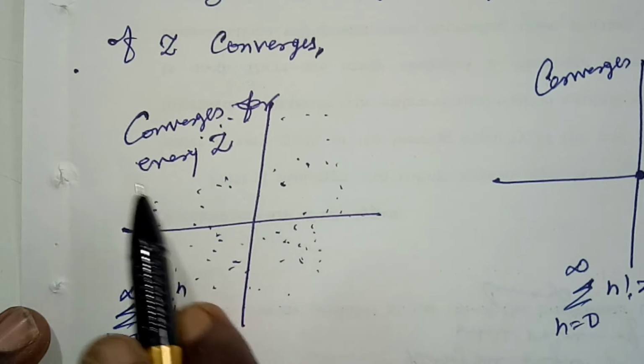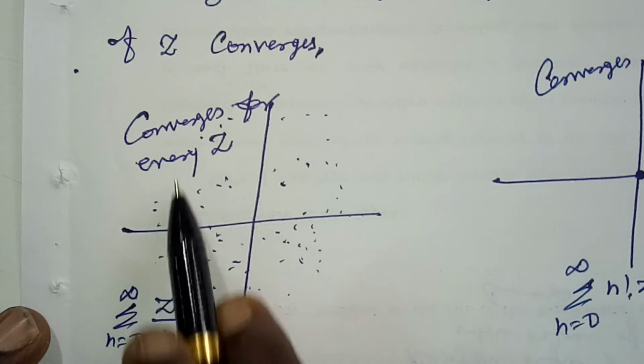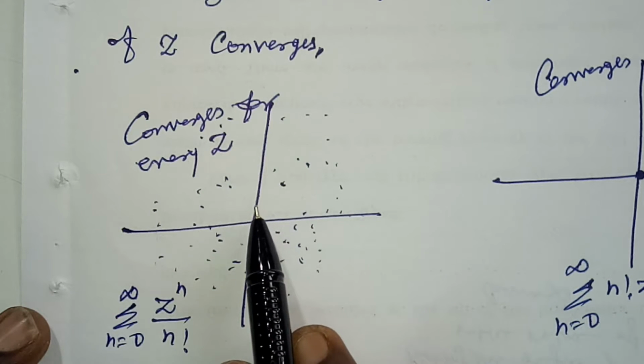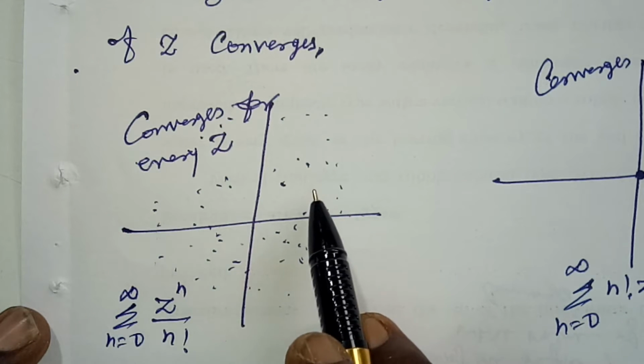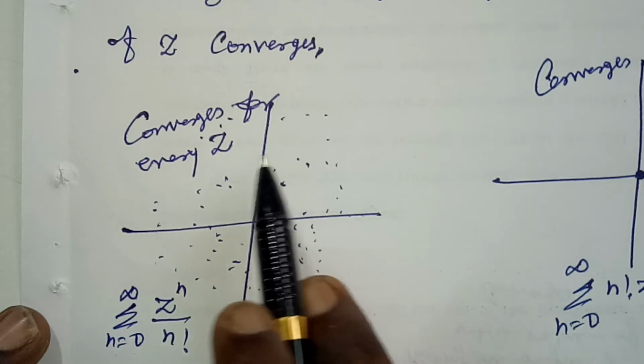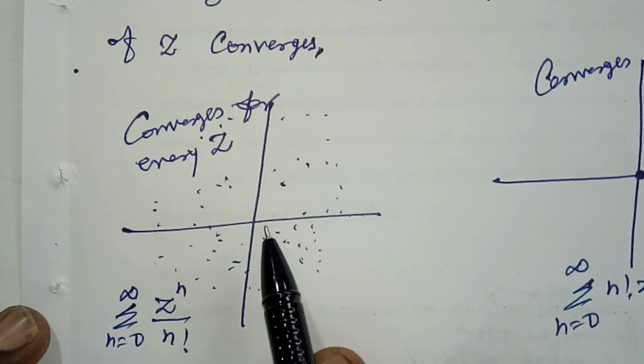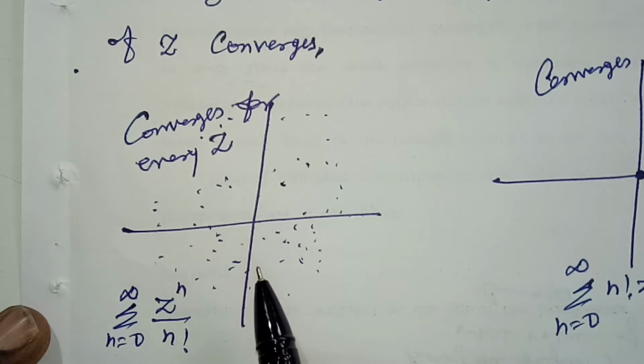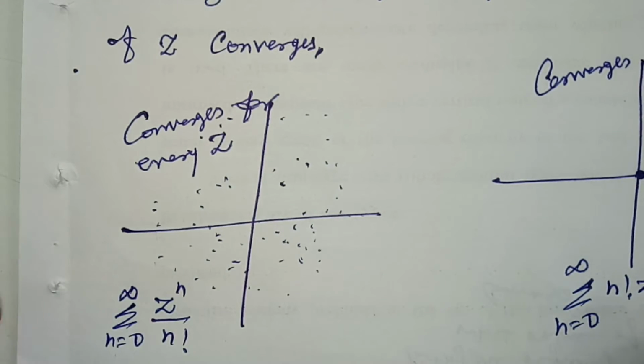In this case, if you take any value from this complex plane, then our series converges. That is, I took the series summation n equal to 0 to infinity z power n divided by n factorial. In this series, you take any value for z, then our series is convergent, right?